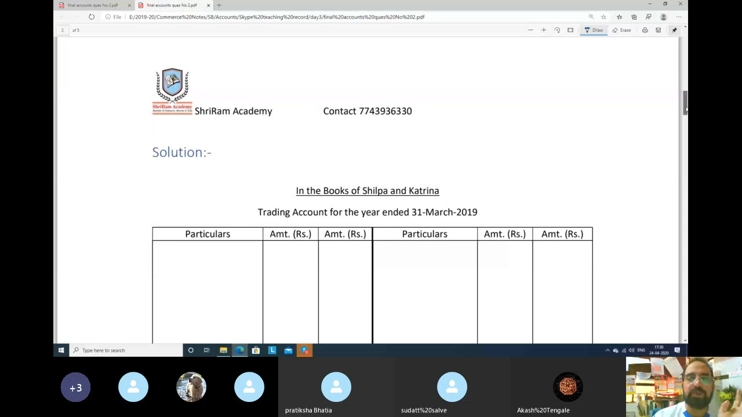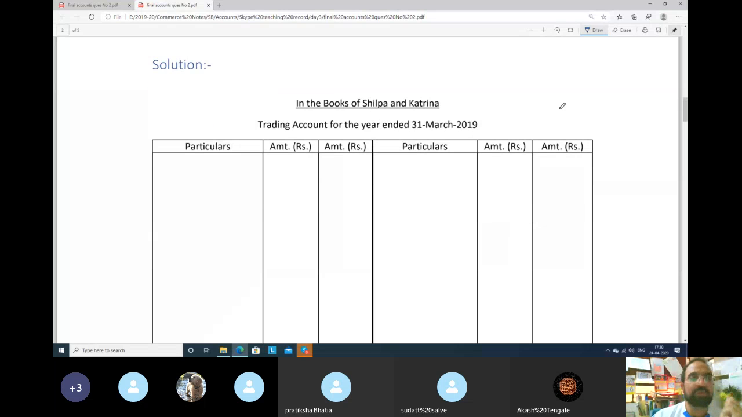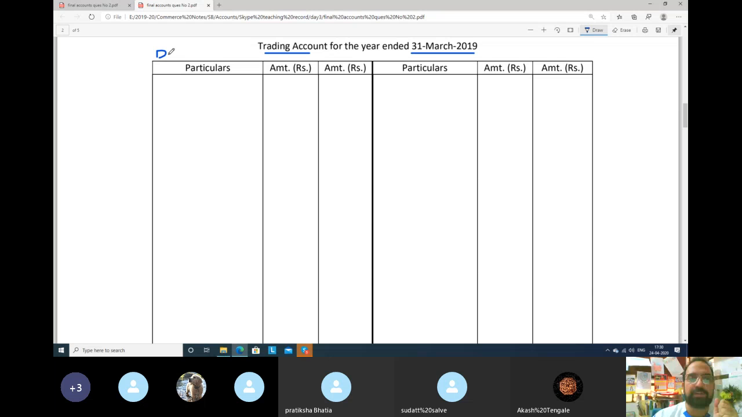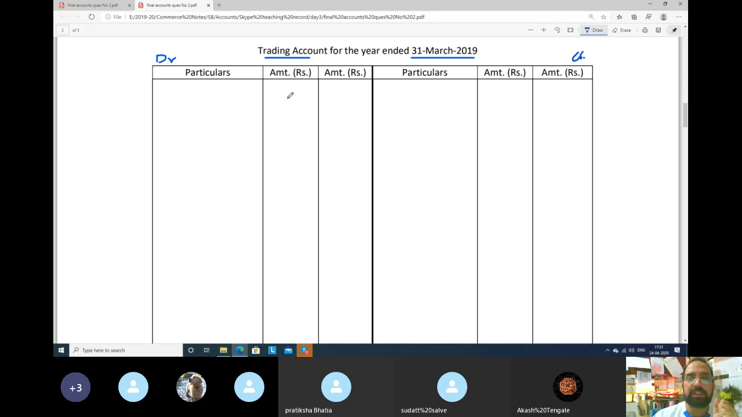So see guys, when you start the solution, you will write on the top, in the books of Shilpa and Katrina. We are doing partnership, so who are the partners? Shilpa and Katrina. First, the trading account for the year ended 31st March. The center line is the partition line, this is the debit side and this is the credit side. This is the amount column, this is the inner column, this is the outer column. Same on the credit side: inner column, outer column.